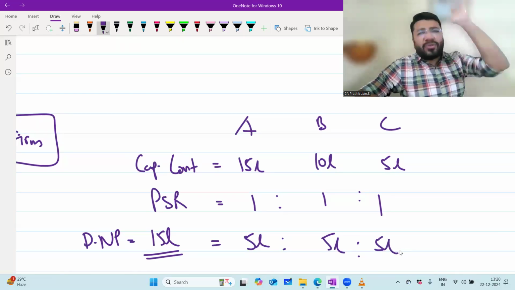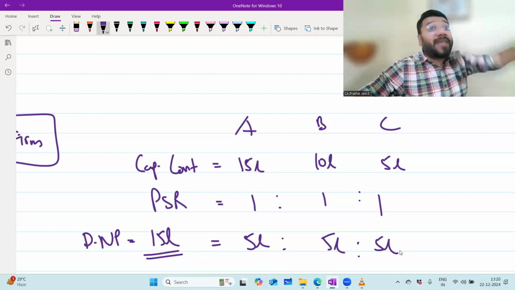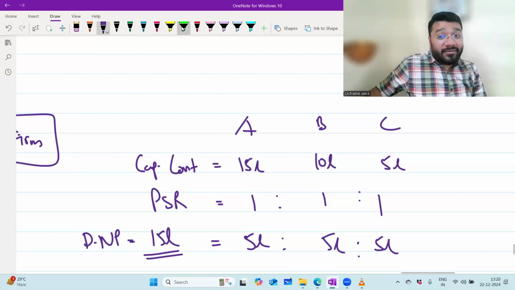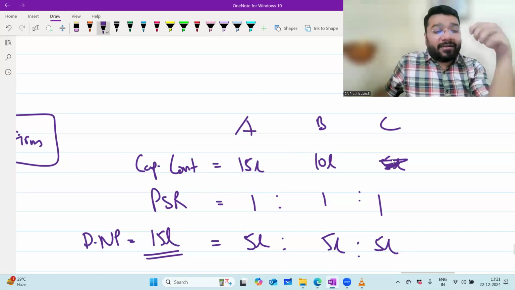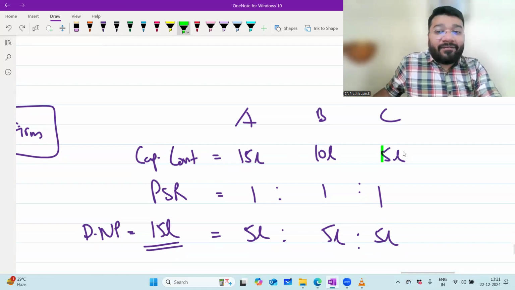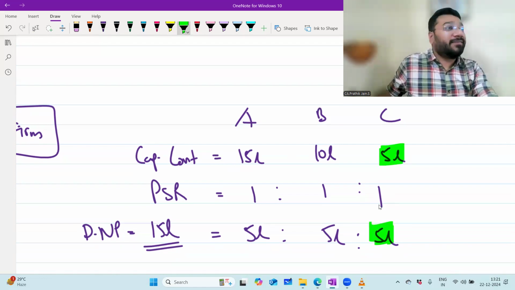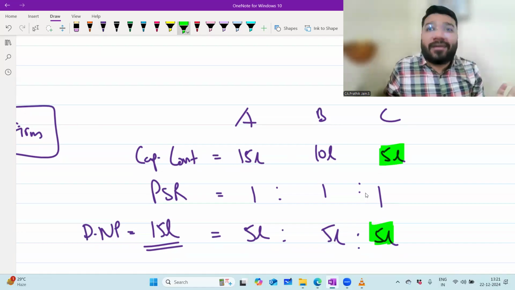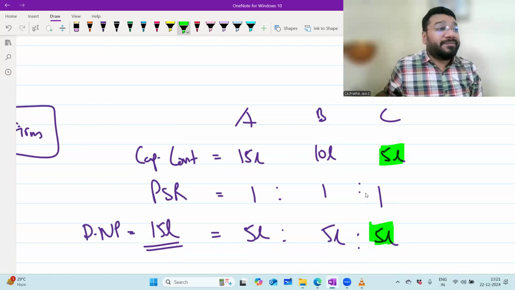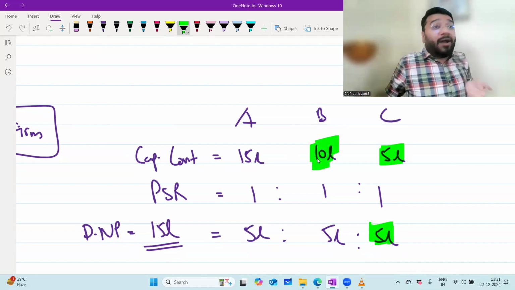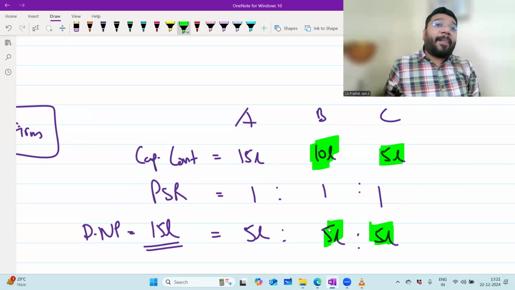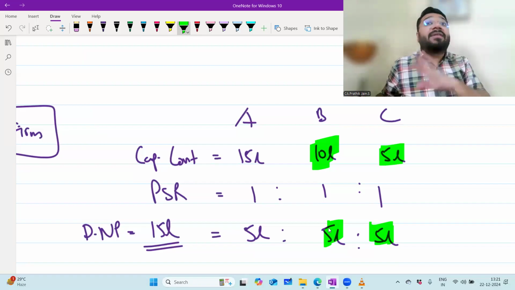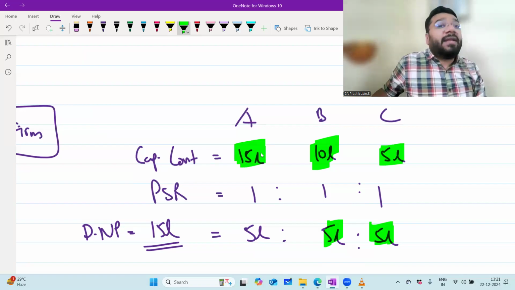Out of these three, who's the happiest person? C. Are you sure? Can you please explain why C is the happiest person? He gave only 5 lakh. How much money did he make? Full 5 lakh. So whatever money he invested, he got the full amount at the end of the year. Who's the second happiest person? B. He gave 10 lakh. In that, how much did he get back? 5 lakh. So compared to A, B is happy. But when I compare B with C, B is unhappy, because C got the full 5 lakh back. A invested 15 lakh and only got 5 lakh.